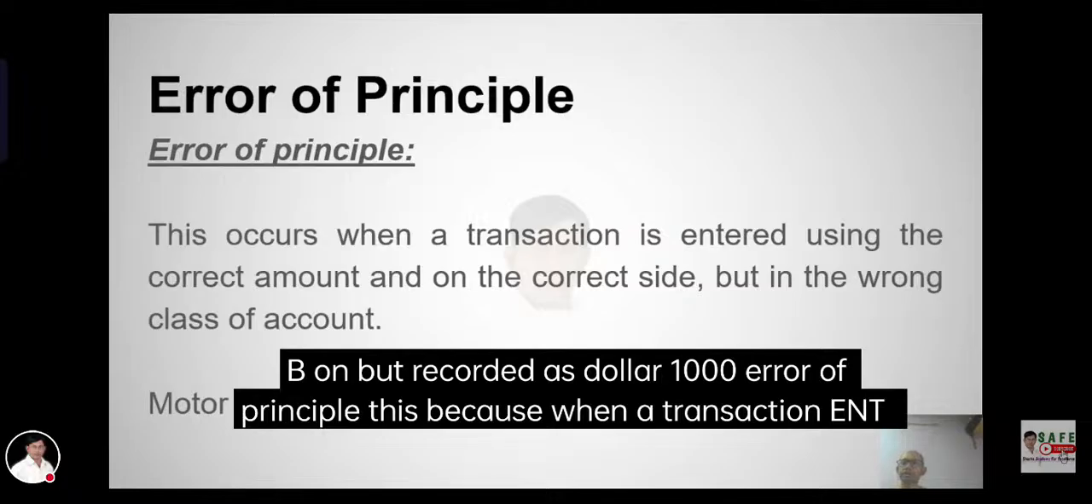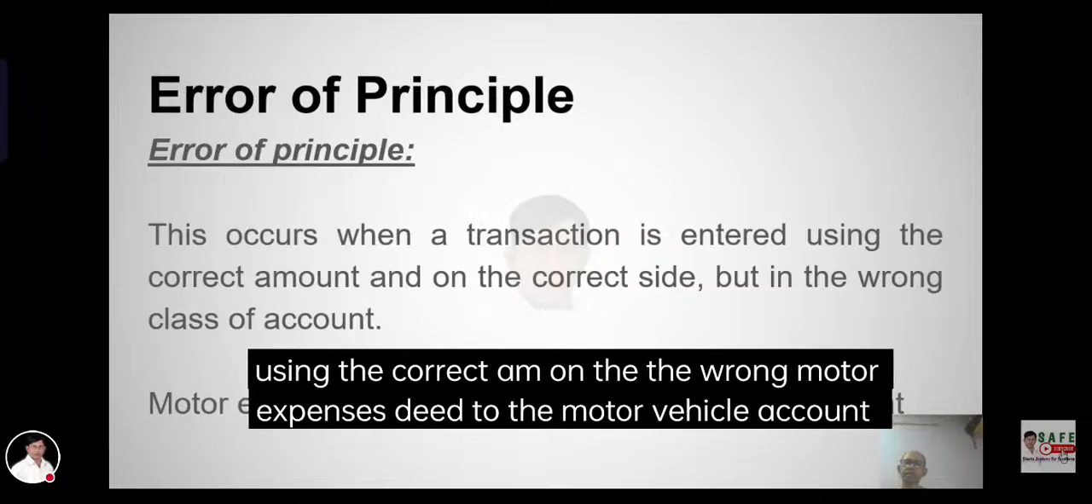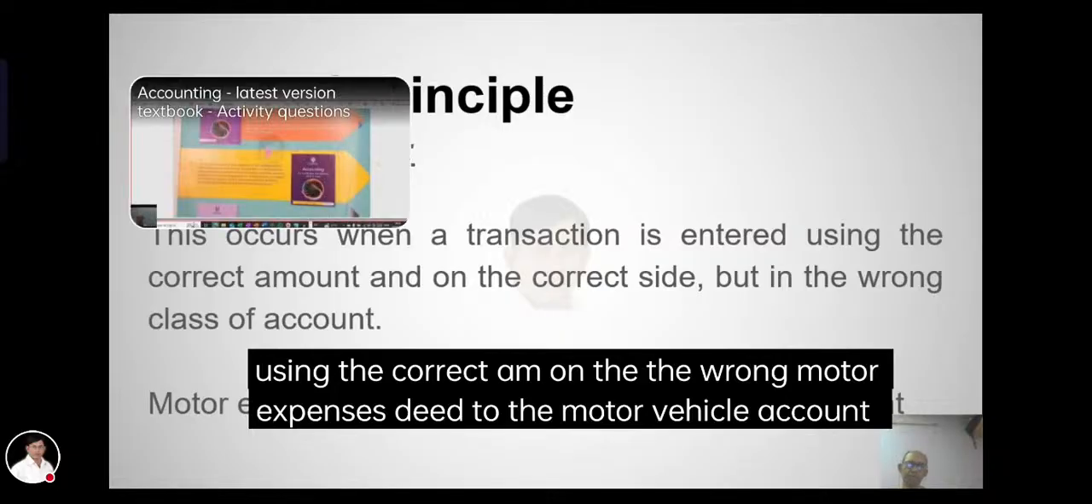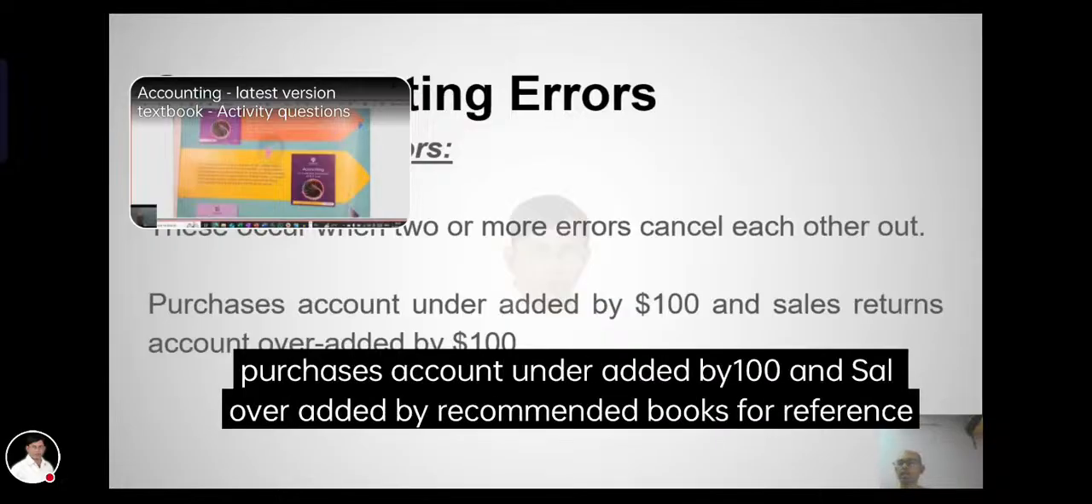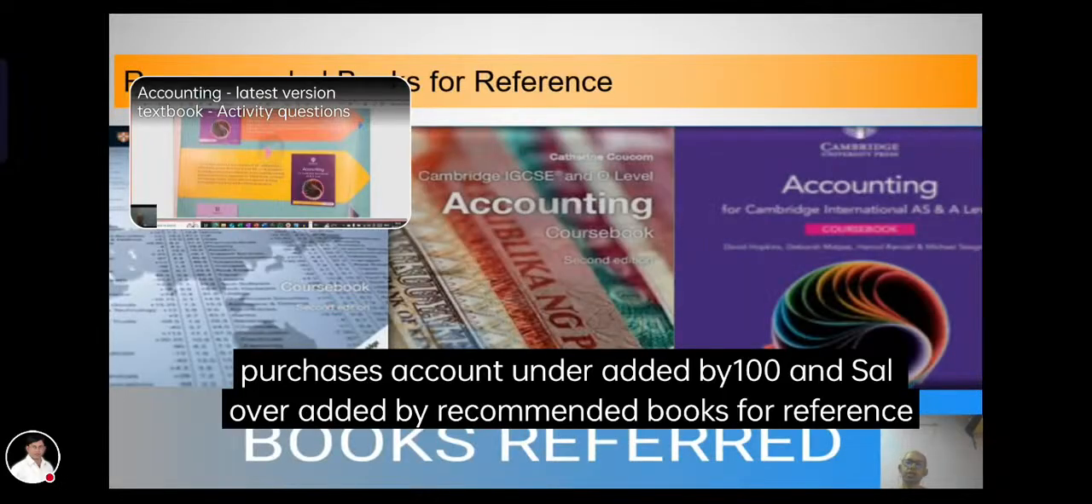Error of principle. This occurs when the transaction is entered in the correct amount on the correct side but in the wrong class of account. Motor expenses debited to the motor vehicle account. Compensating errors. These occur when two or more errors cancel out each other. Purchases account under-added by $1,000, expenses over-added by $1,000.